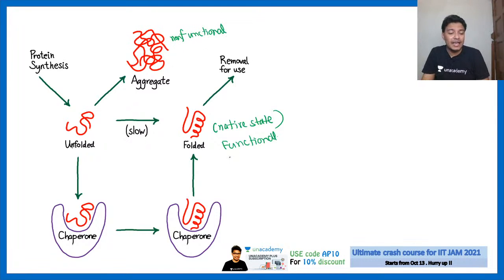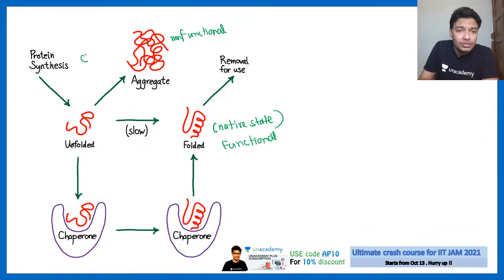Okay, now this aggregate can not only increase the inflammation, but it can also have many adverse effects. We'll tell you what happens to misfolded proteins. At the end of this lecture, I'll come to the consequences of misfolding. Now what happens is, the unfolded protein shows folding, but it can also go to different routes and lead to aggregation.